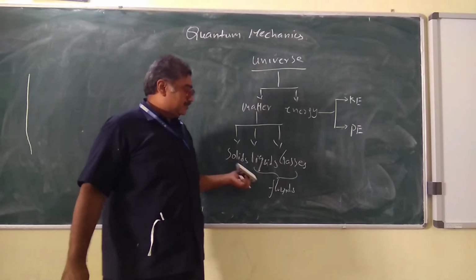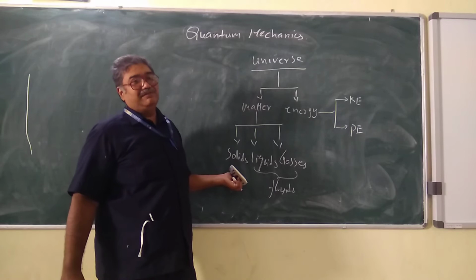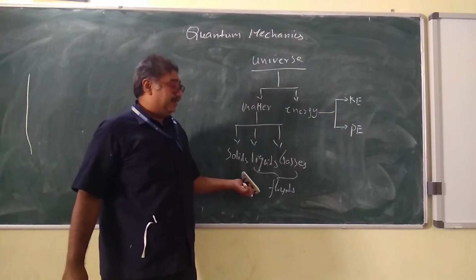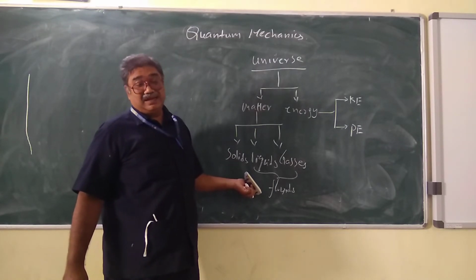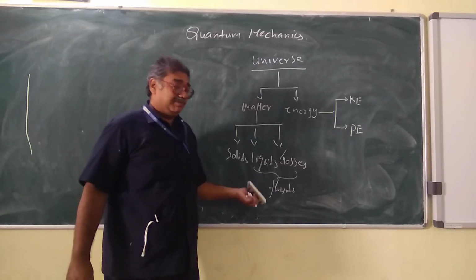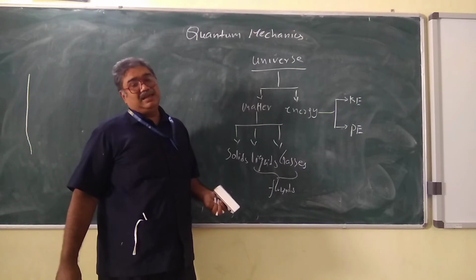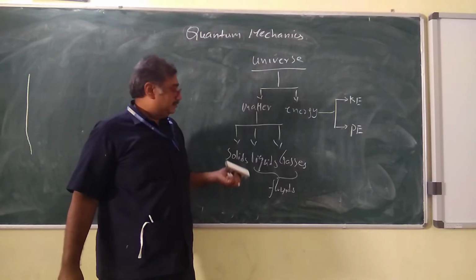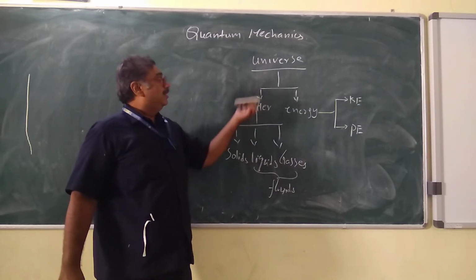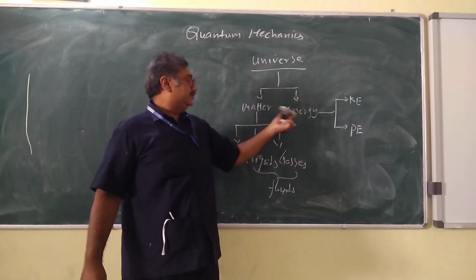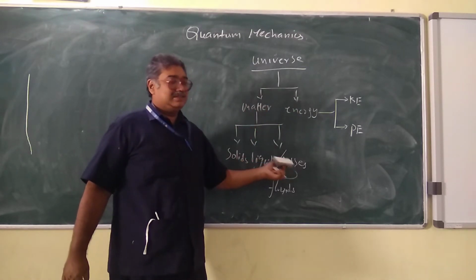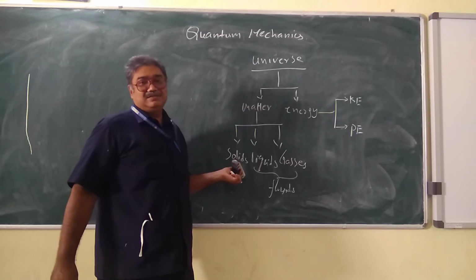Now there is a difference between solids and fluids. Solids have some definite properties because they are solid. Fluids don't have definite properties. That doesn't mean they don't have properties. They have properties, but the properties are not so definite compared to solids. Therefore, our point of interest will be the solids. So, universe to matter to energy, then matter to solids, liquids and gases, to fluids, and then solids.